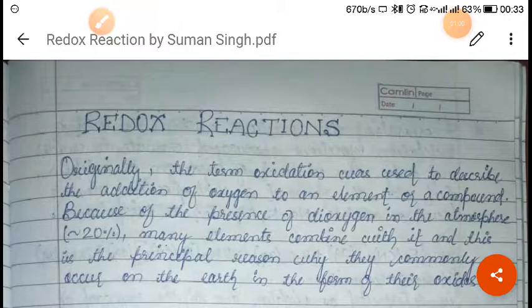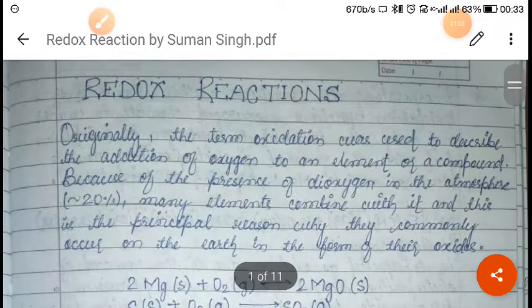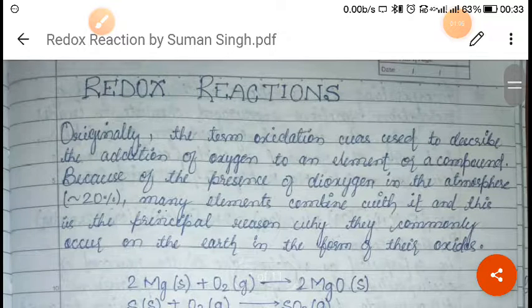Now the first thing: if we are asked to define oxidation, we can define it like this, that the addition of oxygen is called oxidation, right? And the addition of oxygen to any element or a compound is called oxidation, okay?